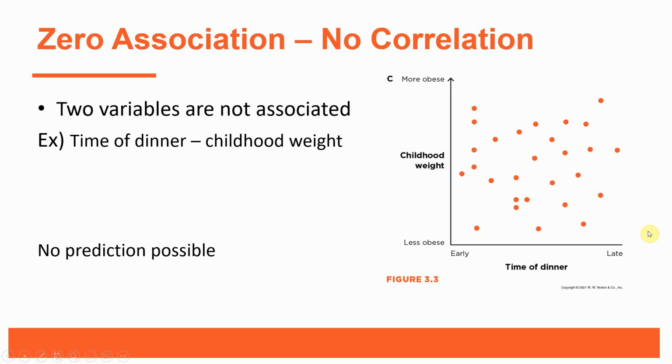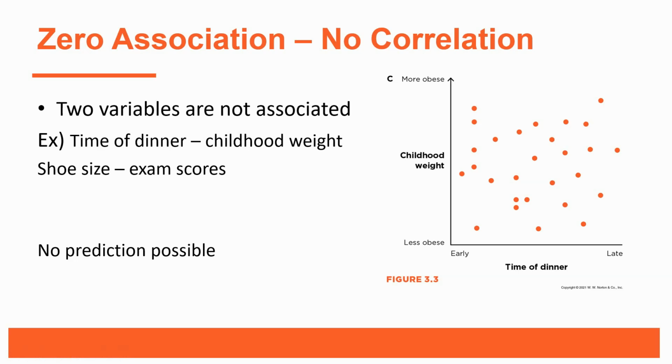Now, we have the figure over here, and it may look like a positive relationship, but it also may look like a negative relationship because really the scatter plot, which shows the dots that map up with when dinner is eaten earlier versus later, and if the child tends to be less obese or more obese, the dots are all over the place. There really doesn't look like any discernible pattern. So we would say that there's a zero correlation here, or no association between these two variables. They're not correlated with each other.